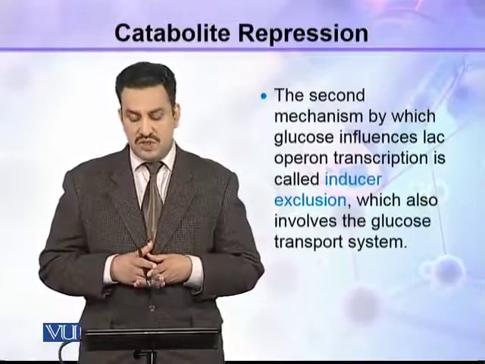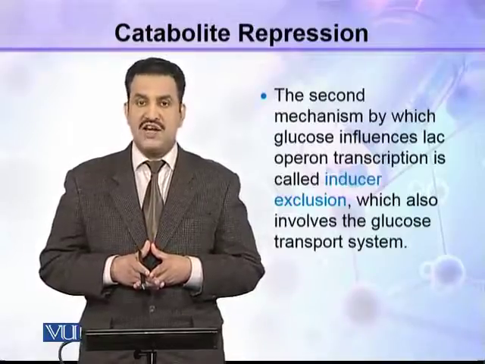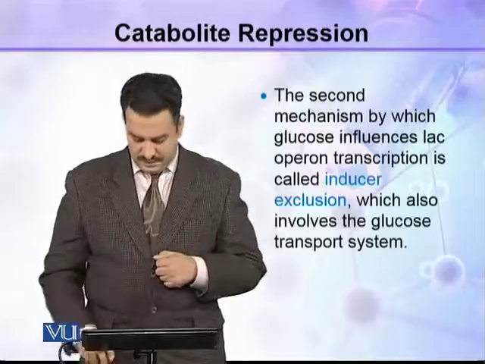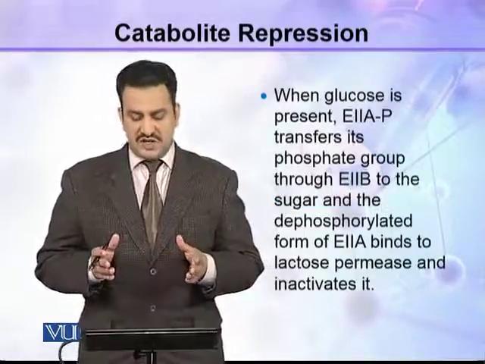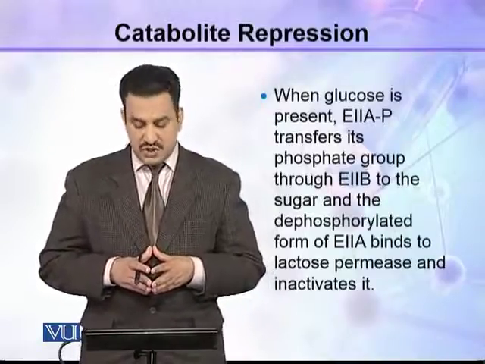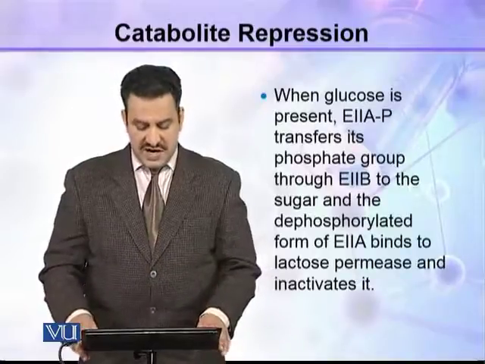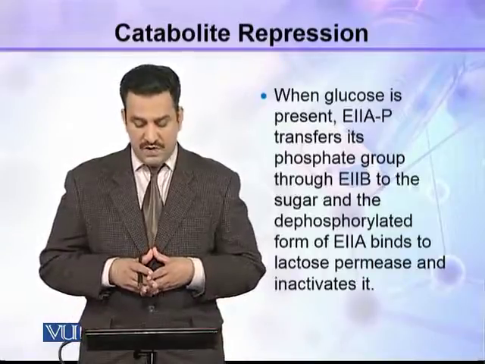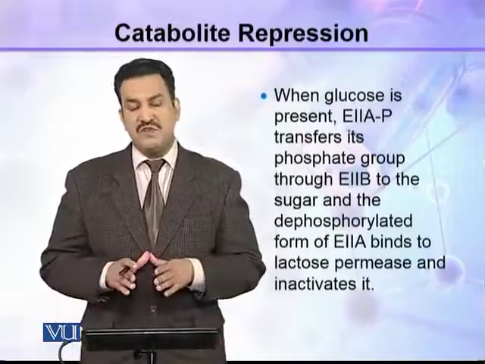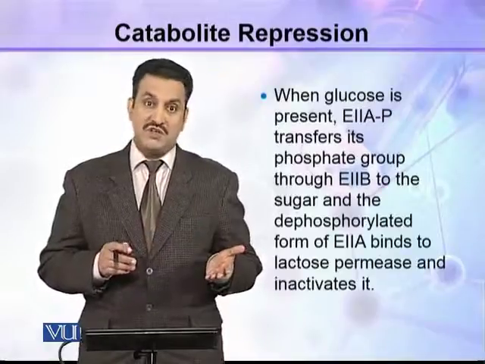The second mechanism by which glucose influences lac operon transcription is called inducer exclusion, which also involves the glucose transport system. When glucose is present, E2A-phosphate transfers its phosphate group through E2BC to the sugar, and the dephosphorylated form of E2A binds to lactose permease and inactivates it. So इसमें lactose permease जो है वो पहले inactivate हो रहा है.